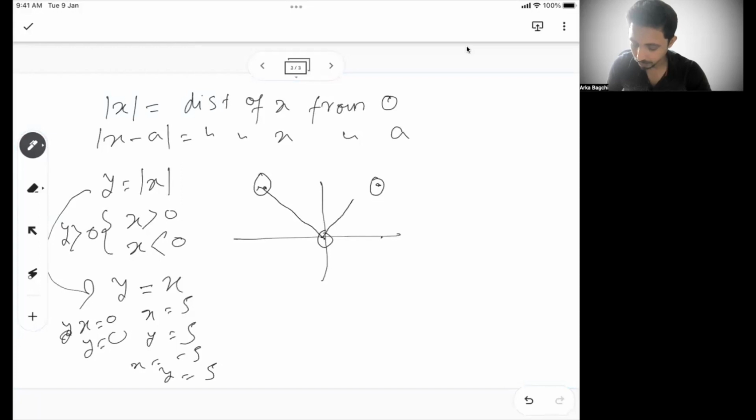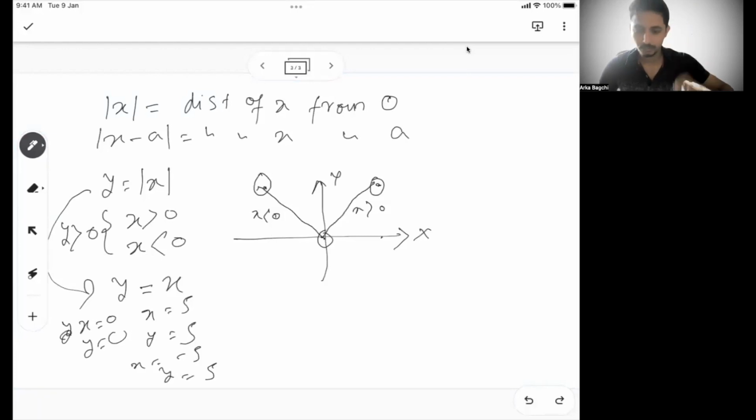So basically what I'm trying to say is, this part is x greater than 0, and this part is x less than 0, and both ways y is positive, because this part above the x-axis is the y positive zone. So whether x is greater than 0 or less than 0, y will always be positive.